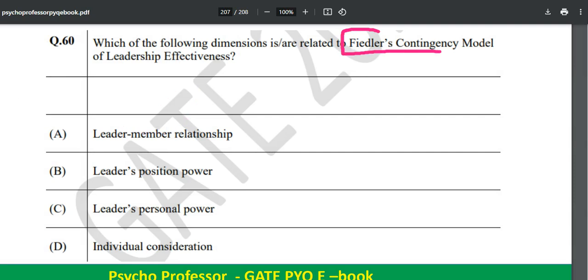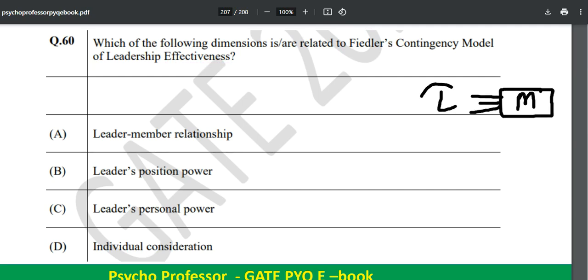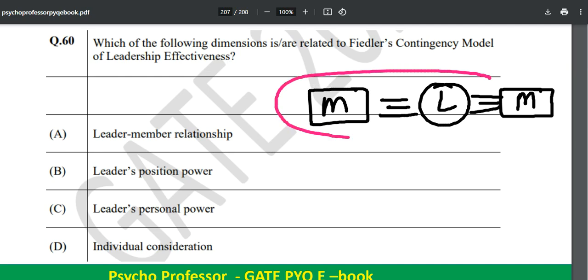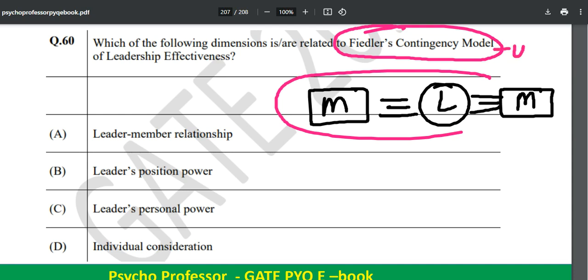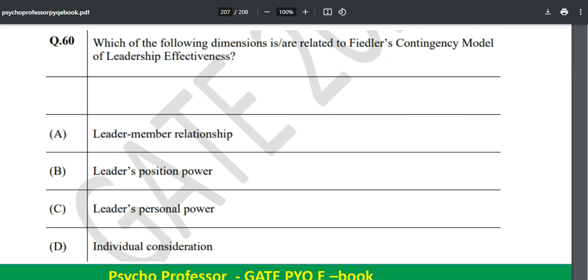It is talking about Fiedler's contingency model of leadership effectiveness. So if you are born in India, you are well aware of who is a leader, and in your classroom also someday you would have heard about a monitor. So what is a monitor? It is somewhat like a leader, and in a company a manager is also a leader sometimes. Now Fiedler's contingency model has been asked very often in your UGC NET psychology examination as well. So if you are aware of UGC NET PYQs, you will get to understand why this question is coming in here as well. Now we will talk about Fiedler's contingency model.